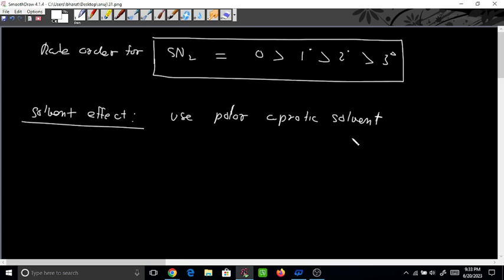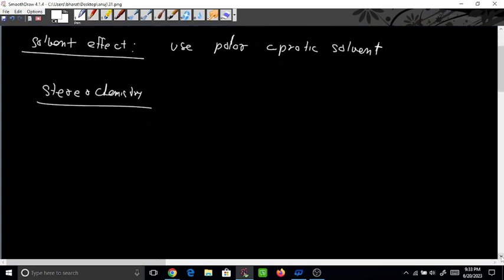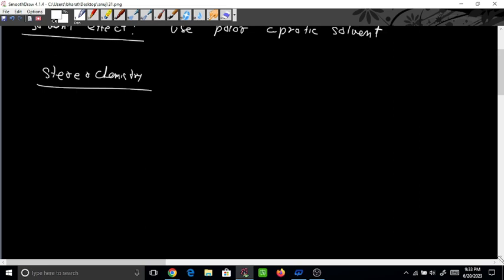Okay, this is the solvent effect, but most important we have to see the stereochemistry. This is highly important. In SN1, what was the stereochemistry? What had we formed? We had formed a racemic mixture. Why? Because previously a carbocation was formed and the nucleophile was free to attack either from the left or from the right. So that's why we got a mixture of products, and that was an overall racemic mixture.